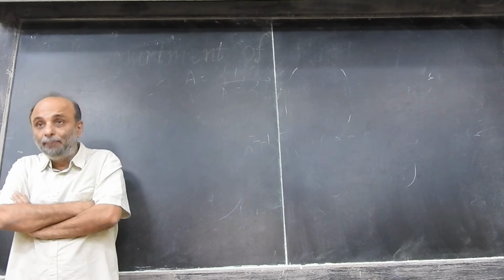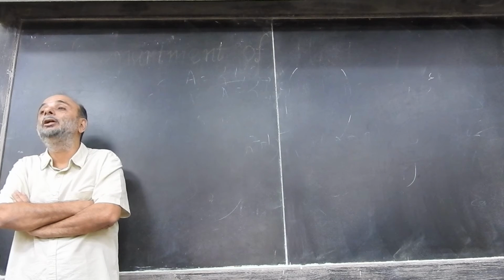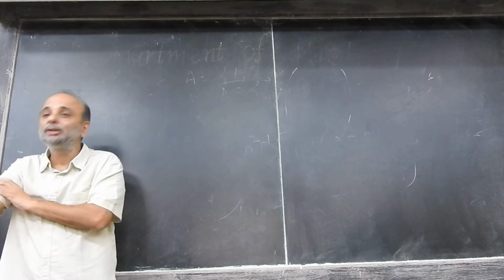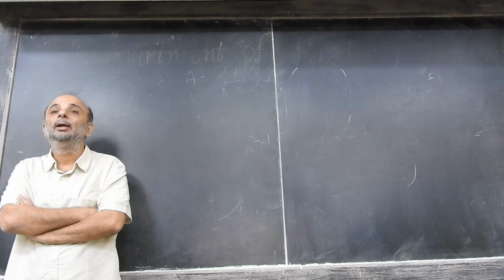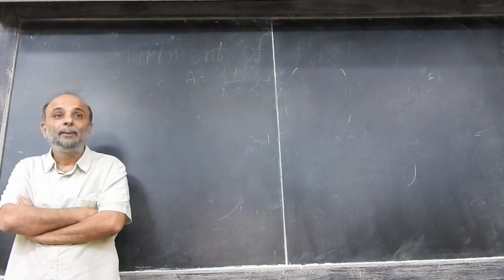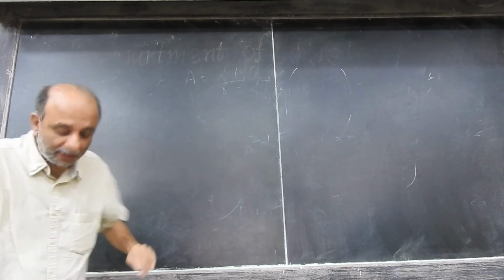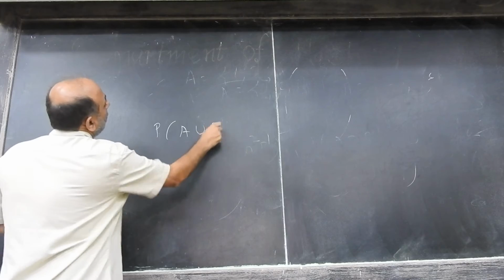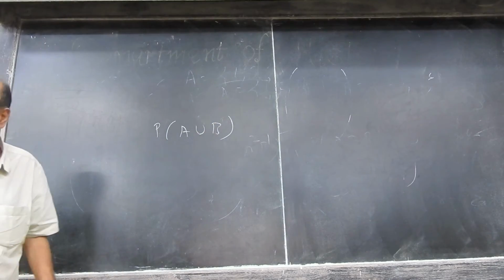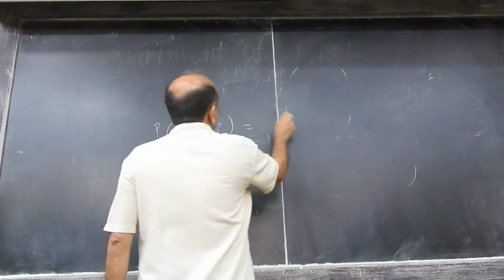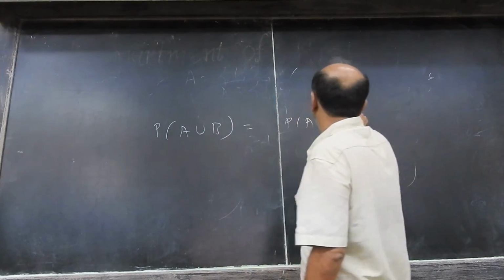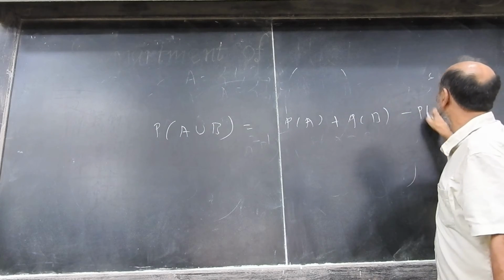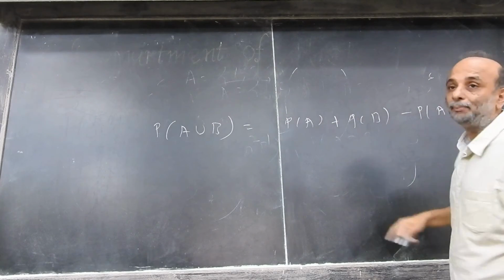Intersection B. How will I represent the outcome that at least one of them comes to class? Either she comes to class or he comes to class. A union B. Okay. For such events, this is a very important property. The probability that A union B happens is the probability that A happens plus the probability that B happens minus the probability that both of them happen.